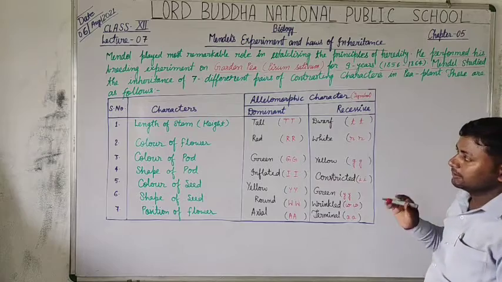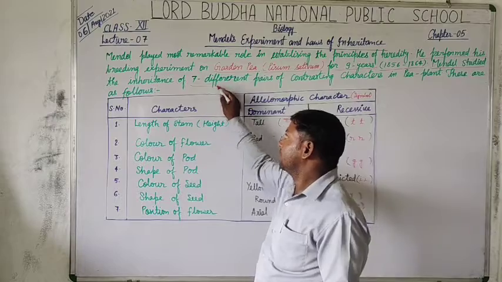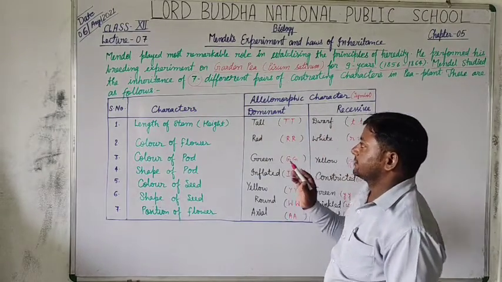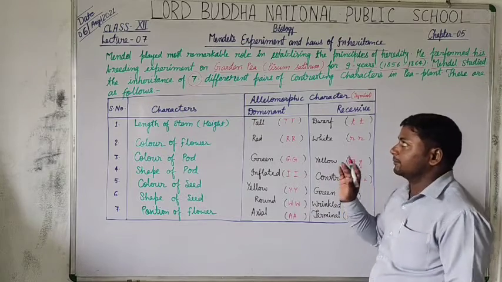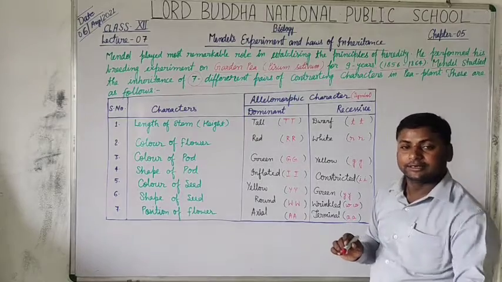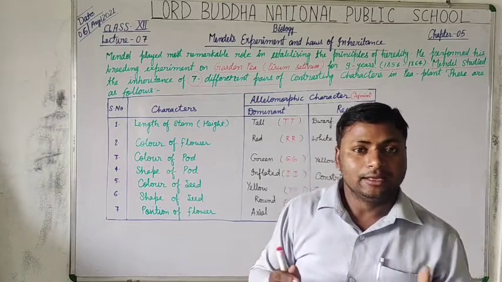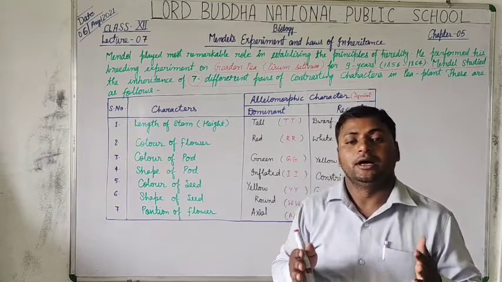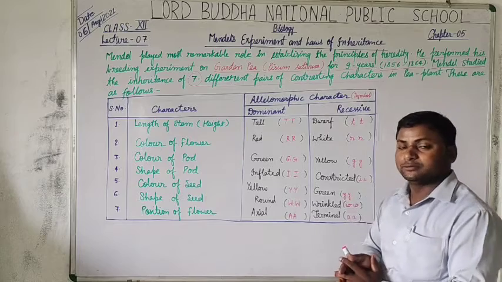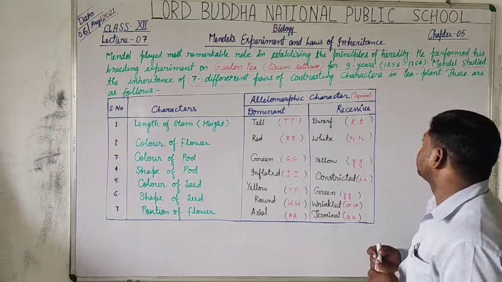Mendel studied the inheritance of 7 different pairs. How many? The answer is 7 different pairs of contrasting characters. Contrasting means opposite. It means they have opposite allelomorphic forms, as we studied in the term allelomorphic.